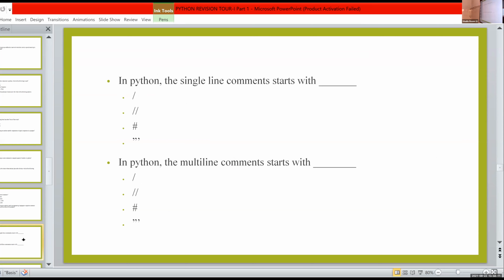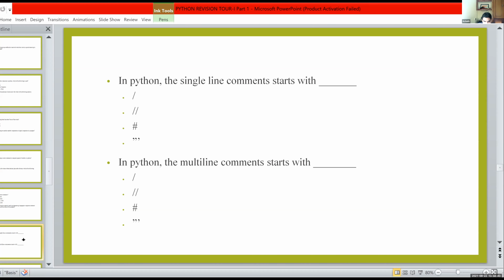In Python, single line commands start with which one? First option. First one. Sorry, third one. The first one is for division. No. The second one is also for division. The third one is the correct answer. It is hash. Okay. Then which one is the multiple line command symbol?